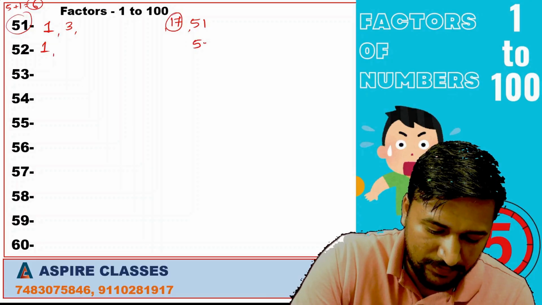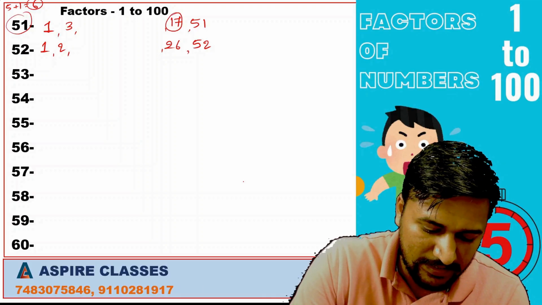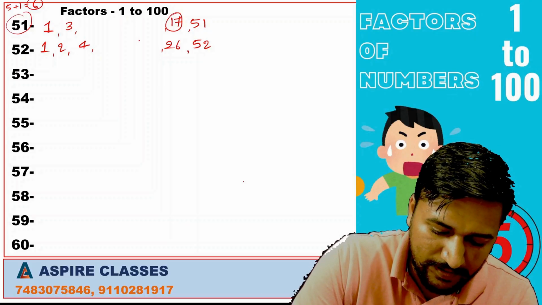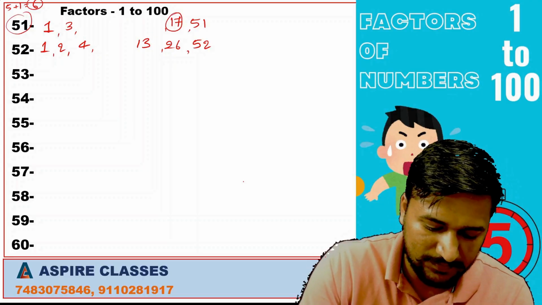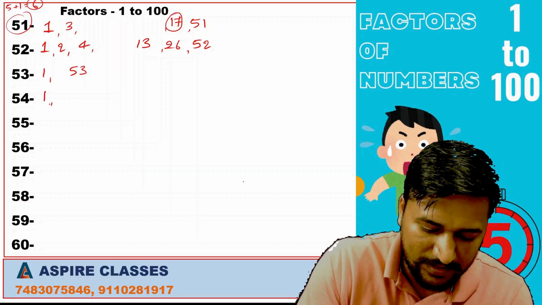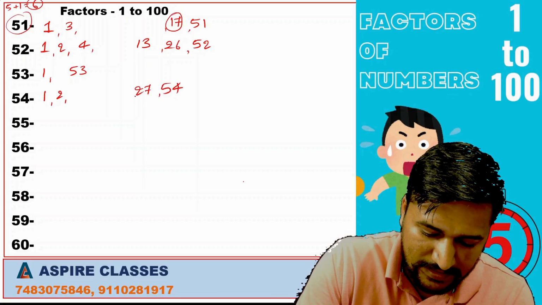1, 52, 2, 26. It is not divisible by 3. It is divisible by 4. 4 13s. 53 is a prime number. 1, 53. 1, 54, 2, 27.